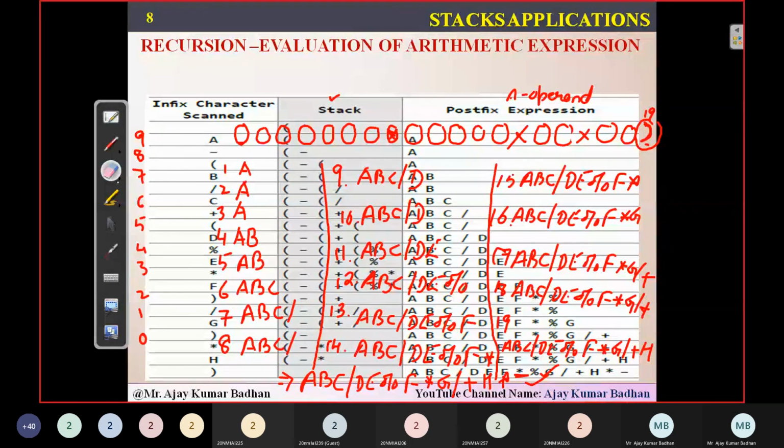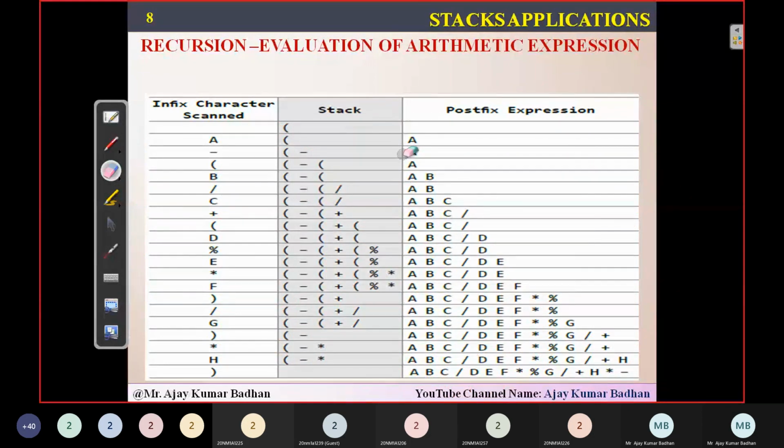Now, okay, let me erase it. Now this is the expression of it. Did you see this? This is the expression we got. I think somewhere in this there is a small modification. Star and percentage have been placed directly here. Depending upon the algorithm we are writing, based on that we'll be placing it. This is the expression we finally got. Star minus DEF star percentage G slash plus H. So this is the expression we have.